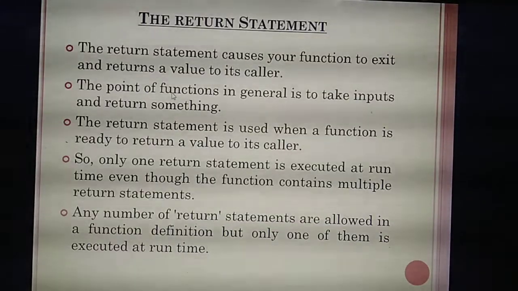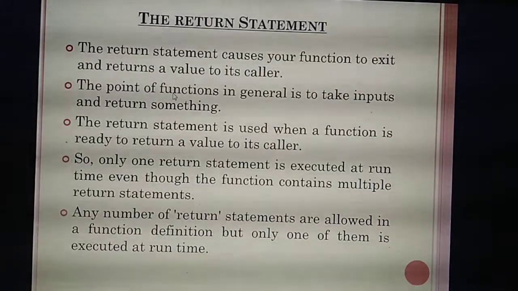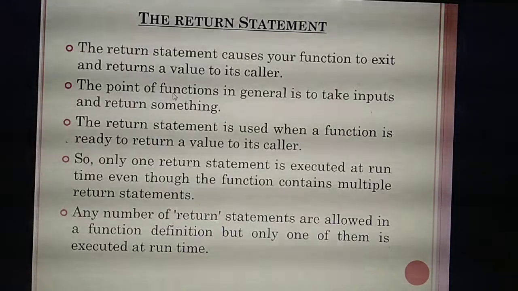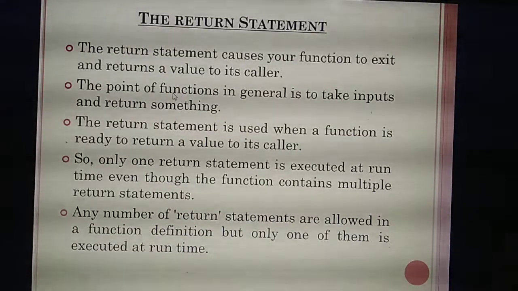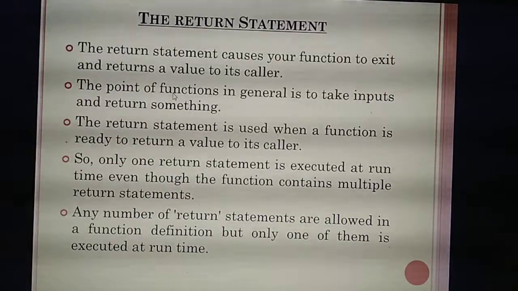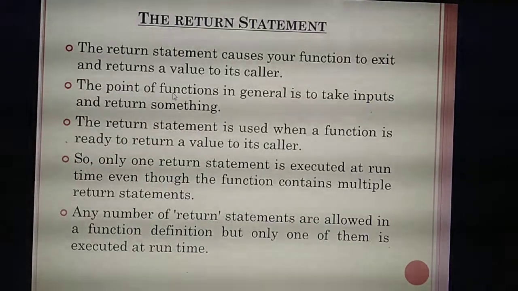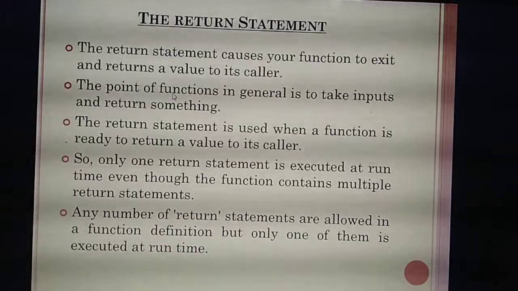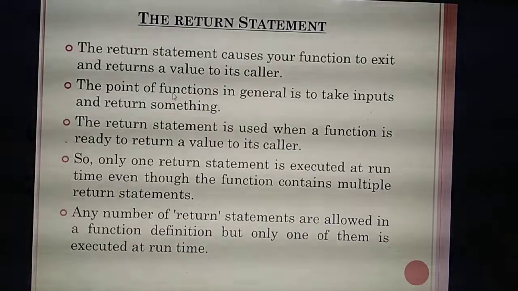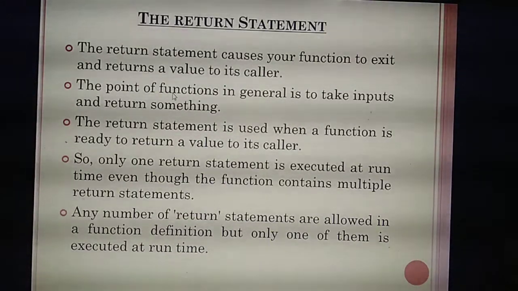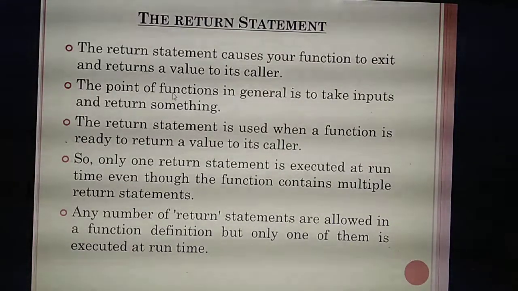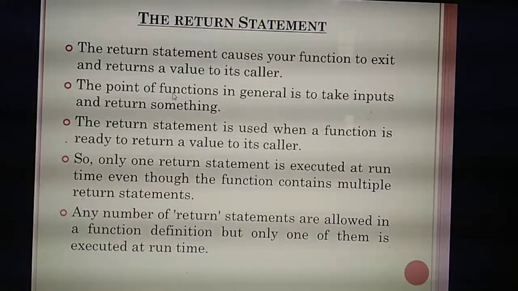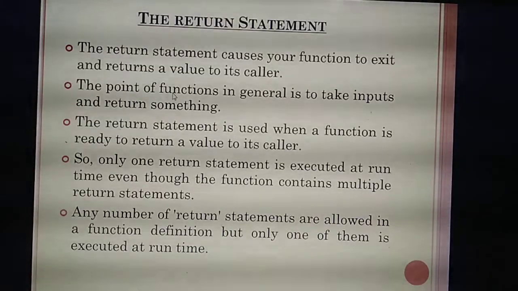The second point says the same: it will take the input and return a value. In the last class, the same program: what values does it take as input? W and H, to calculate area W into H. What value will it return to the user?